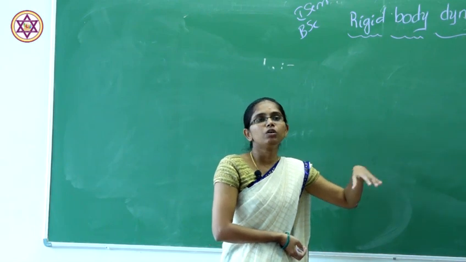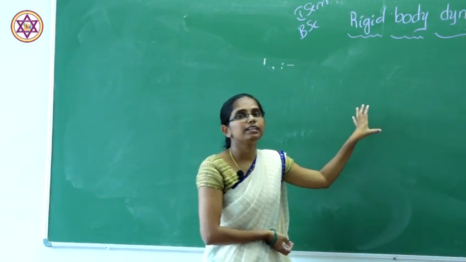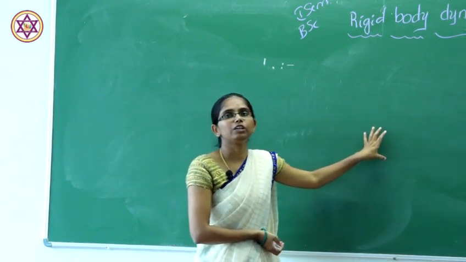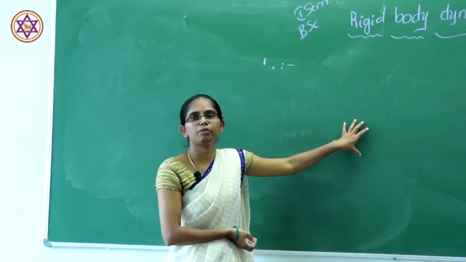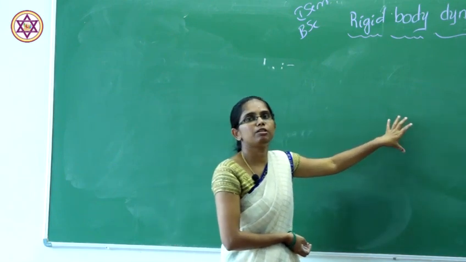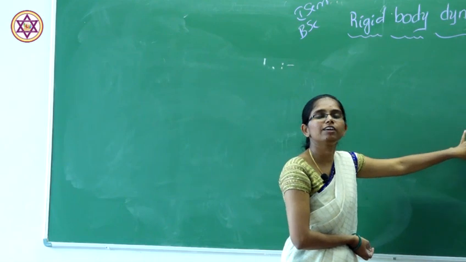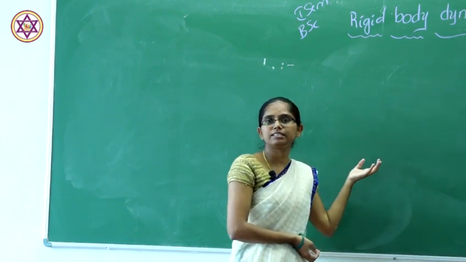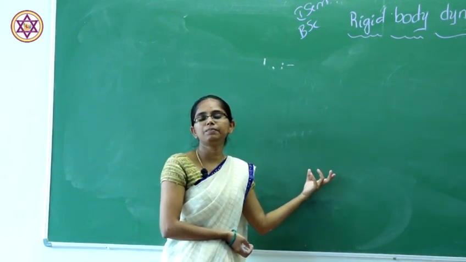So when you take these examples in rigid body dynamics, we come across the term moment of inertia. In general, inertia is the property of a body that keeps its state of rest or motion unchanged when the particles in a body move in a straight line without any external force. So moment of inertia corresponds to the moment of some body.